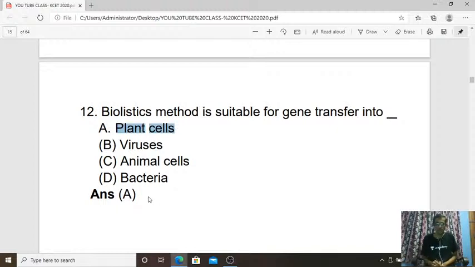So the answer for the 12th question is A. Okay, plant cell. We can observe the utilization of that biolistic gun to introduce the gene.